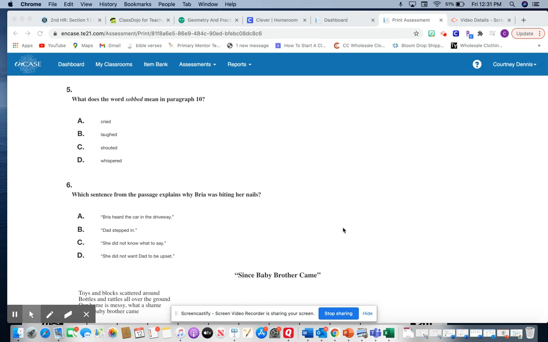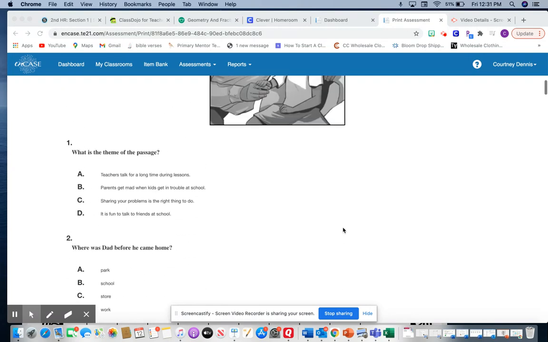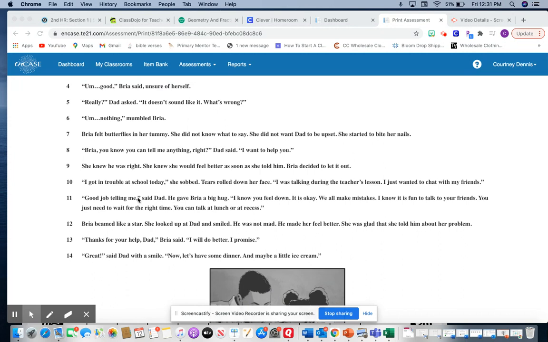All right, now we are going to look at number 5. Number 5 says, what does the word sobbed mean in paragraph 10? So let's go back up to our passage and look at paragraph 10. Paragraph 10 says, "I got in trouble at school today," she sobbed. Tears rolled down her face. "I was talking during the teacher's lesson. I just wanted to chat with my friends."